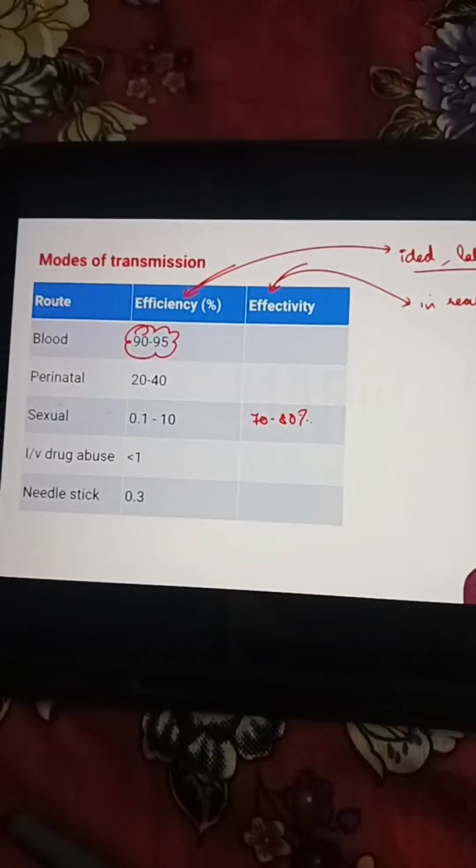So there is the efficient route of transmission. What is the most efficient route? Please remember, it is not blood transfusion. Which is the most effective route of transmission? The effective route is not blood transfusion. Do not make this small silly mistake. What should you say for the effective route of transmission?